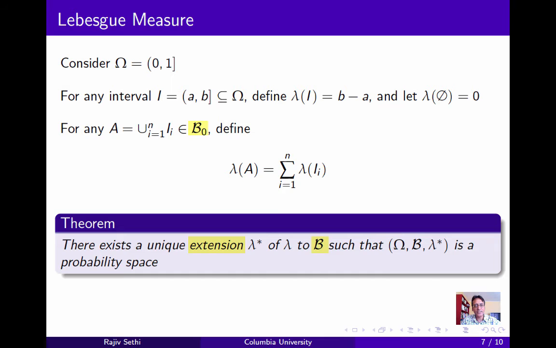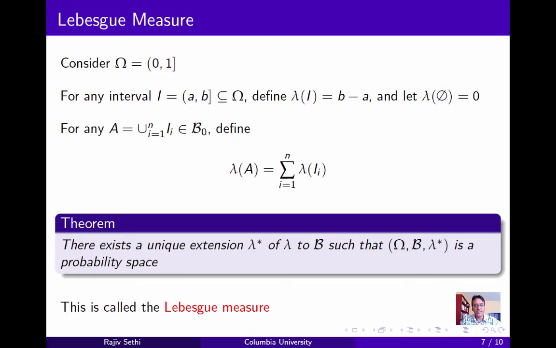We mean that for sets that belong to both B0 and B, lambda star and lambda take on the same value. But lambda star has a much larger domain, so it assigns a measure to sets that belong to B, regardless of whether or not they belong to B0. So lambda star extends the notion of length that we can define clearly for intervals to a much larger class of subsets of the open interval. And this measure lambda star is referred to as the Lebesgue measure.